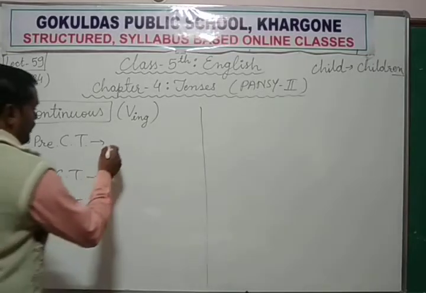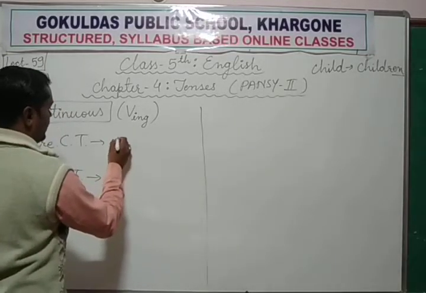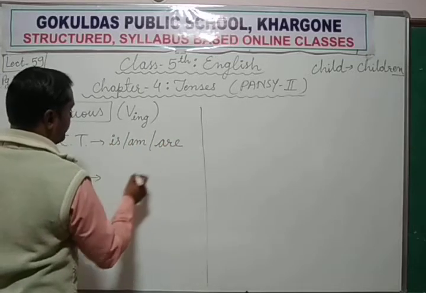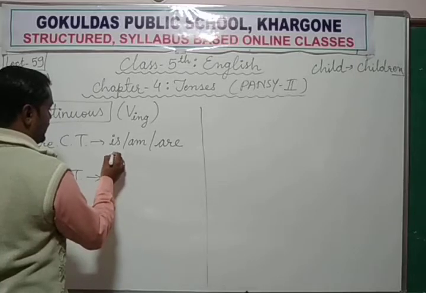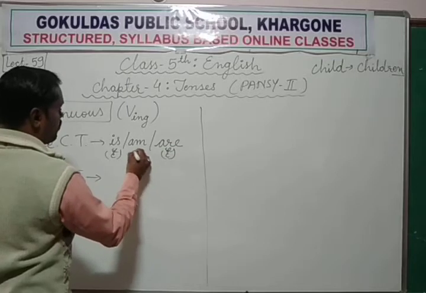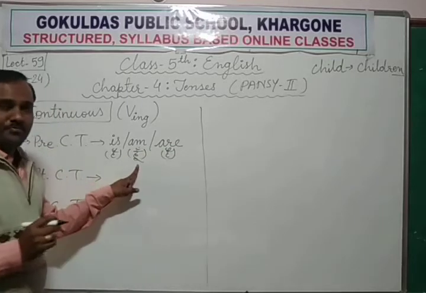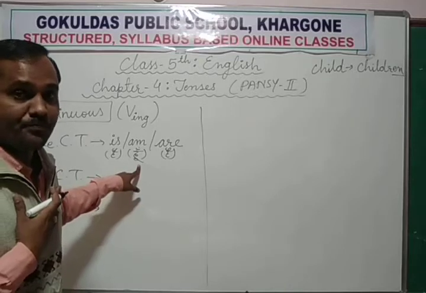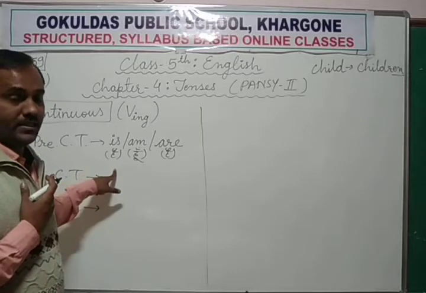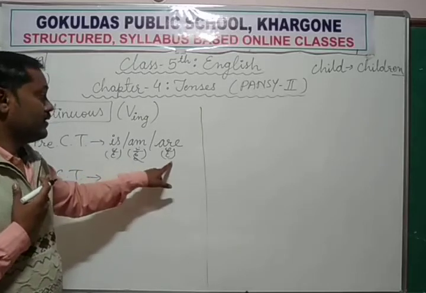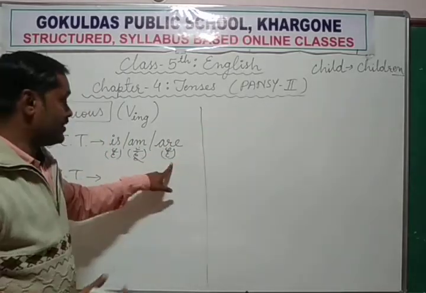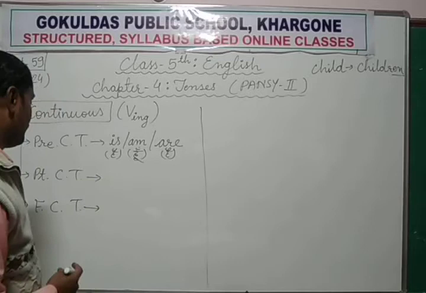But to show present, we use is, am or are along with the subject. Am is only used with I am, मैं हूँ. He is, she is, it is, Ram is. For singulars we use is. You are, we are, they are. This is used for plurals, are.